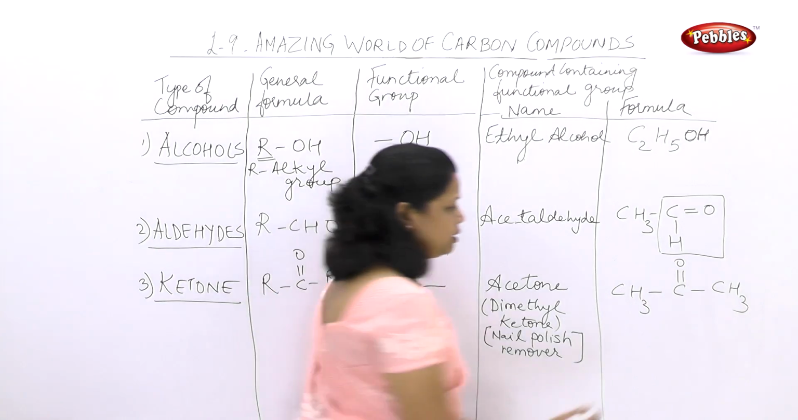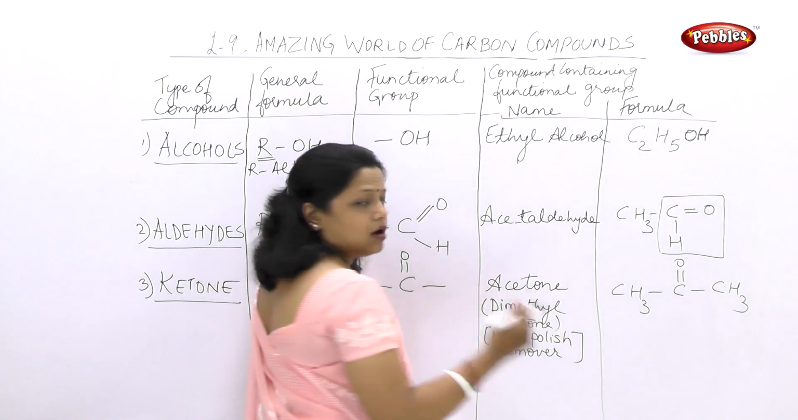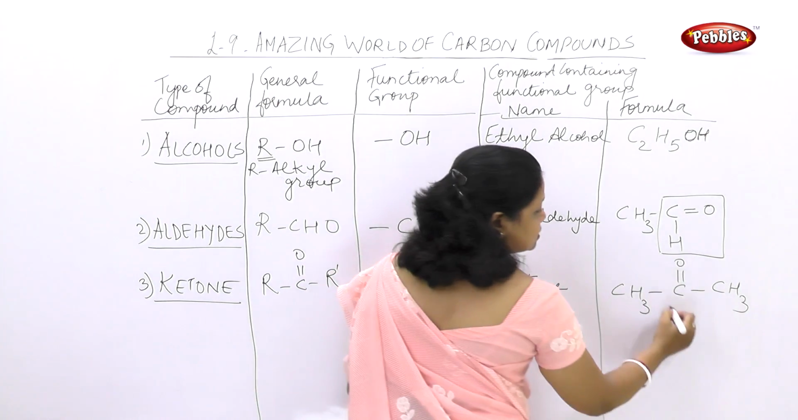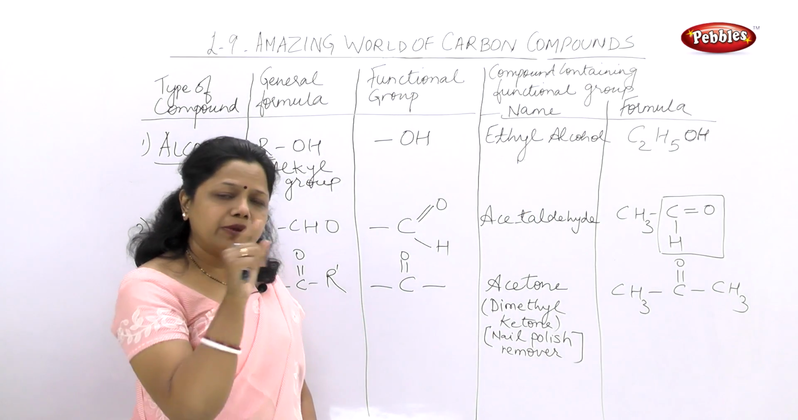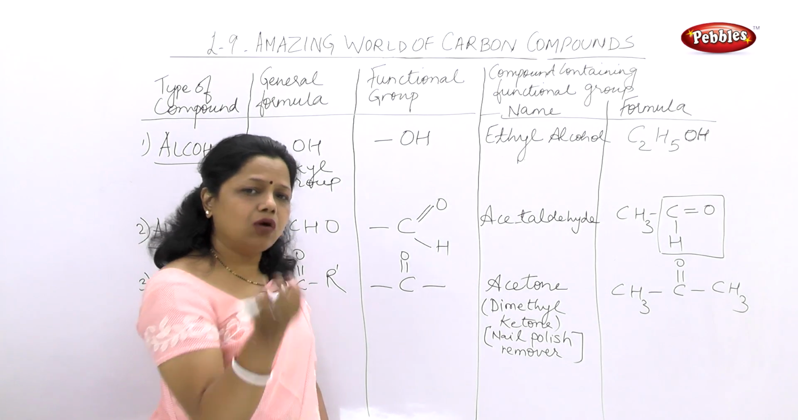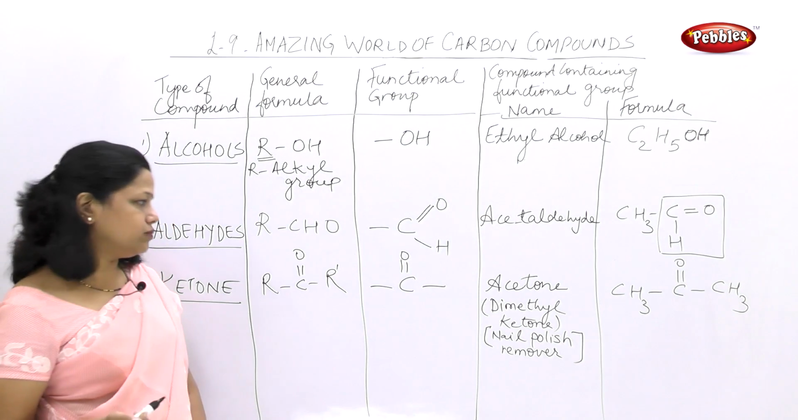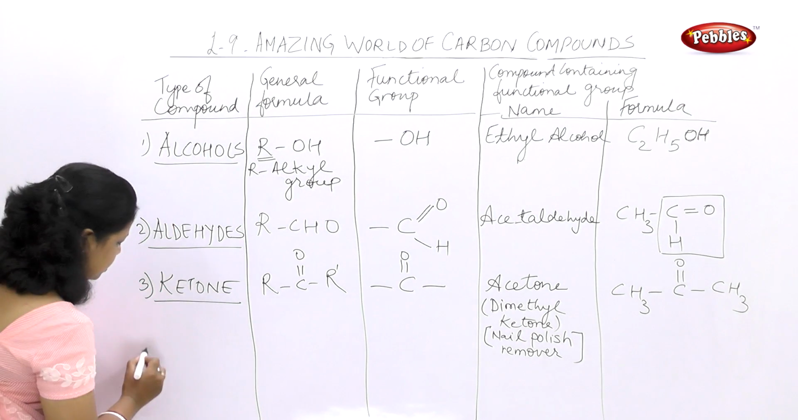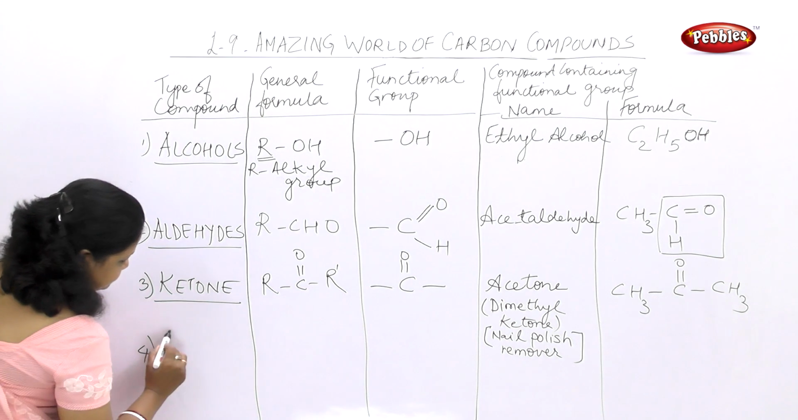Now you can see that CO is not attached at this end or this end. Always the ketone is attached in the center of the chain. If there is 3 carbons, it will be attached to the second carbon. If there are 4 carbons, either to the second or the third carbon. So it will never be attached at the 2 ends of the chain. This is about ketone. Fourth one is carboxylic acid.